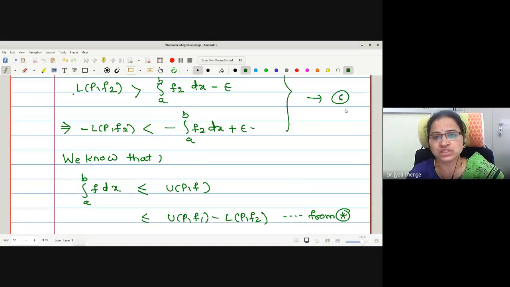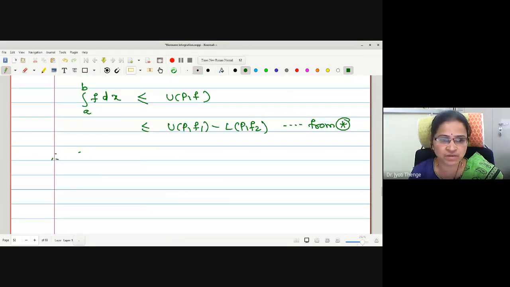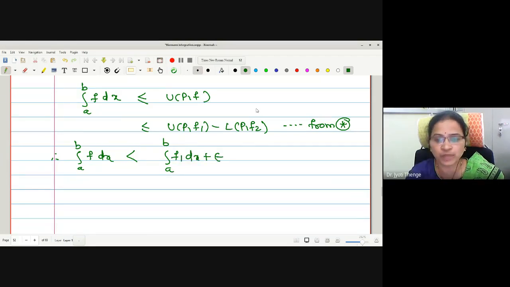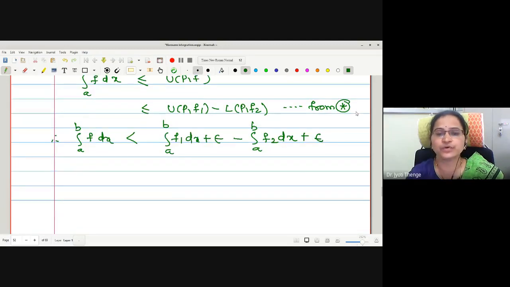Now we will use this equation number 6. We will replace UPF1 by this and minus LPF2 by this. Therefore, it gives us a combined strict inequality: this UPF will be strictly less than integration f1 dx plus epsilon. What about minus LPF2? Minus LPF2 is negative integration f2 dx plus epsilon. But here, if we observe, these two terms cancel one another.